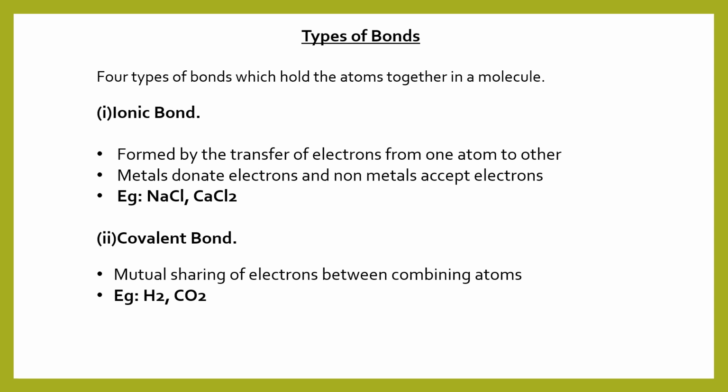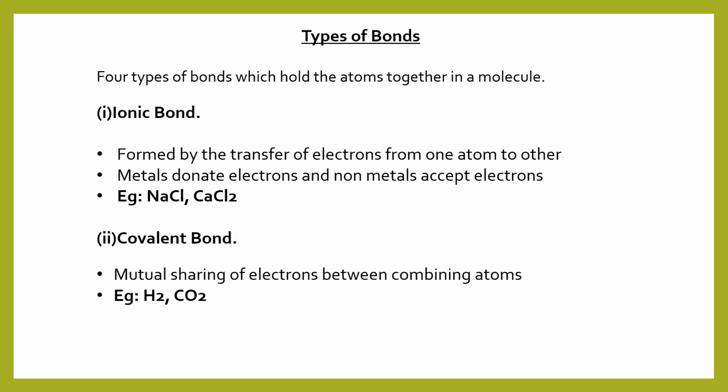One atom releases electrons, donates electrons to the other atom which accepts those electrons, and two ions are formed. And the electrostatic force of attraction which holds the ions together is called the ionic bond, also called the electrovalent bond.